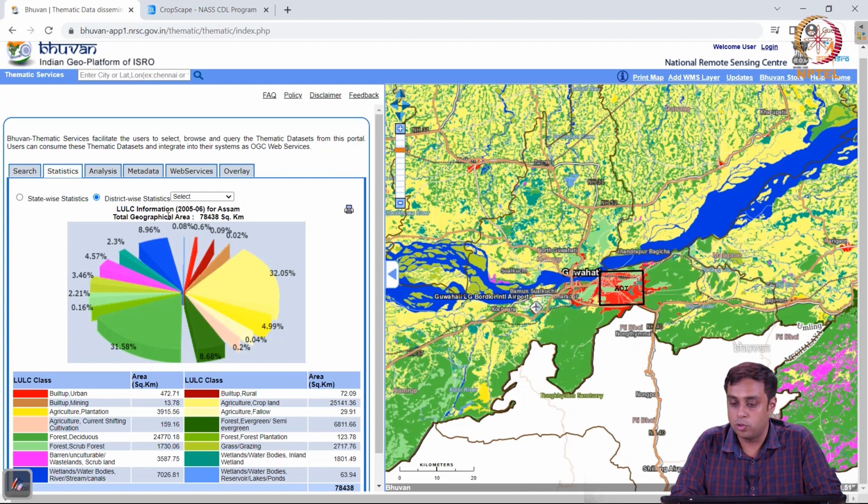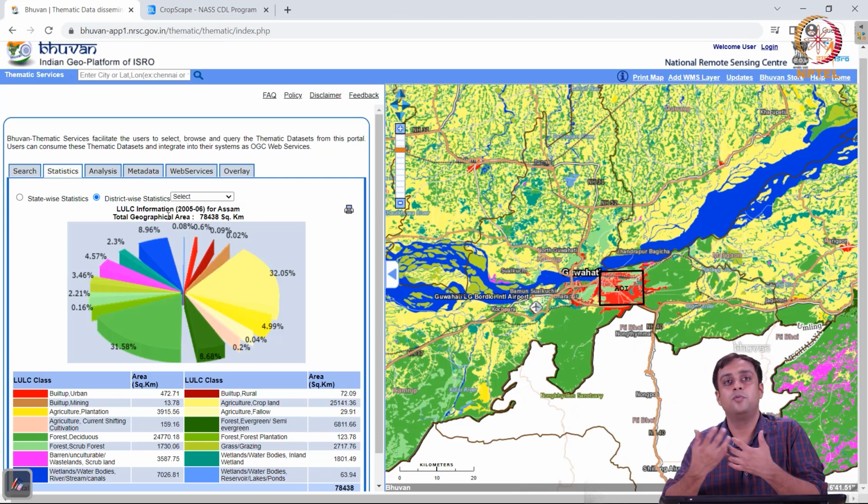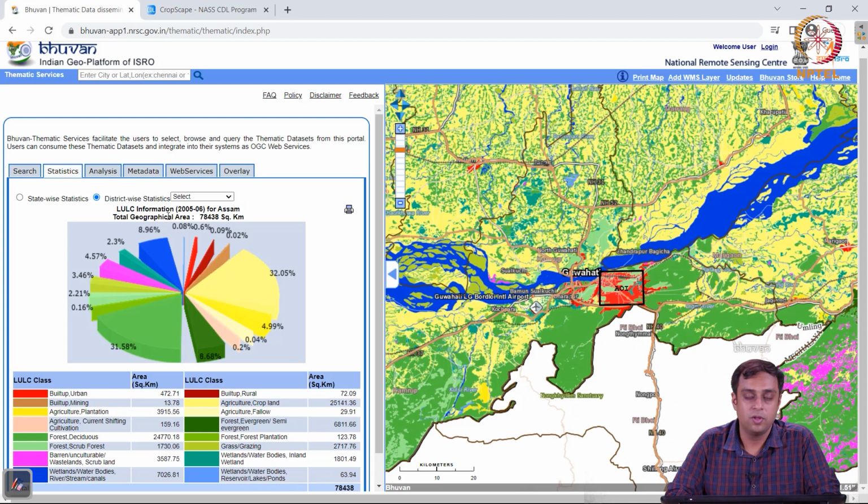Okay, so thank you very much for your attention. Please work on these data sets. Please visualize them, use them for different purposes so that you have an understanding of how raster data sets look like, what is a vector, and so on and so forth. Okay, thank you so much for your attention.